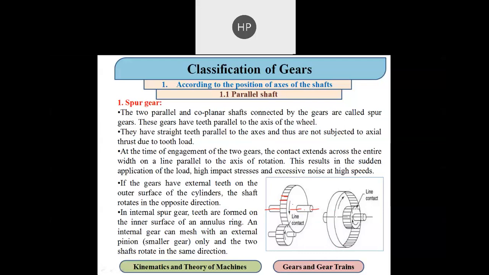In an external spur gear, the directions of rotation of the driver and driven shafts are opposite to each other. While in an internal spur gear, the driver shaft as well as the driven shaft rotate in the same direction. If the driver is clockwise, then the driven shaft is also going to be clockwise. So both external as well as internal spur gears are widely used in various applications.